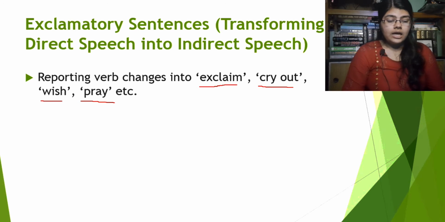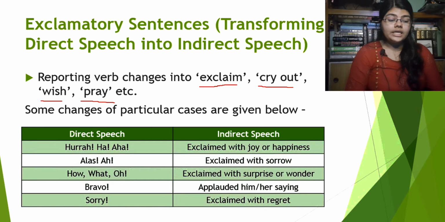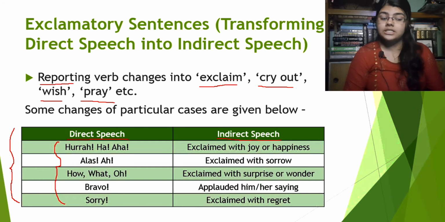Now let's see some changes of particular cases given below. Let's see what the changes are. Here we have a set of words. If these words are present in the direct speech, then in the indirect speech they will get changed. If these words are present at the beginning of the reported speech, then in the indirect speech, instead of the reporting verb that's already present in the direct speech, we will use these things.